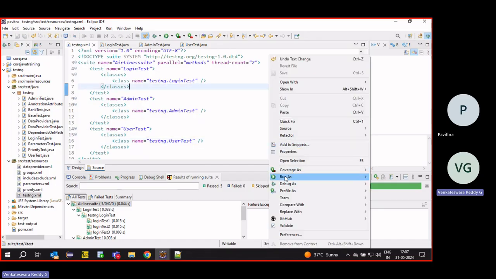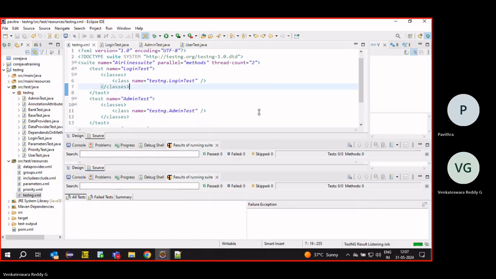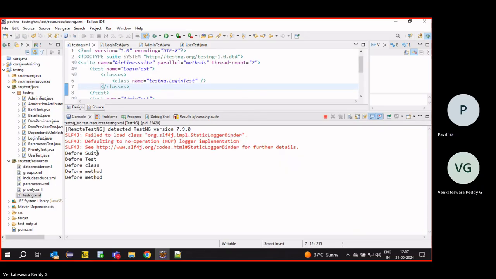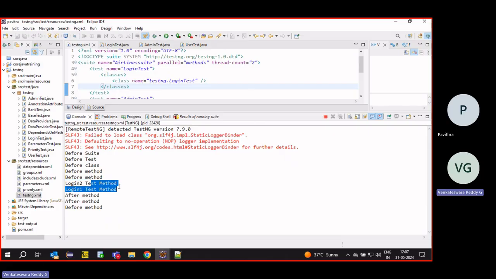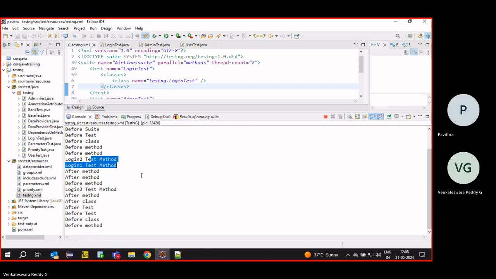Now run it again. See, it is executed: before test 2 started at a time, 2 are done. Login 1 and 2. Then again 3 is completed. Then again the first one, how will it execute?